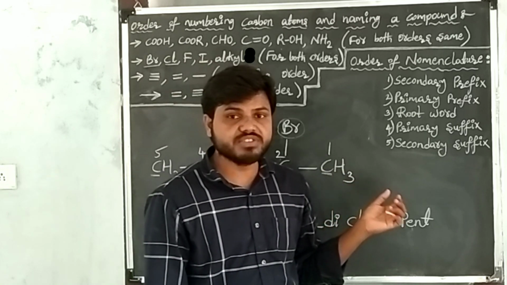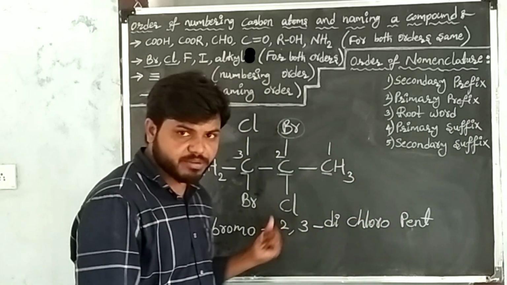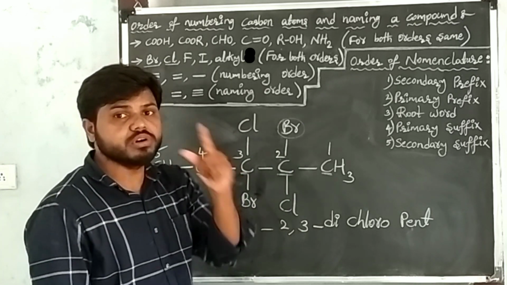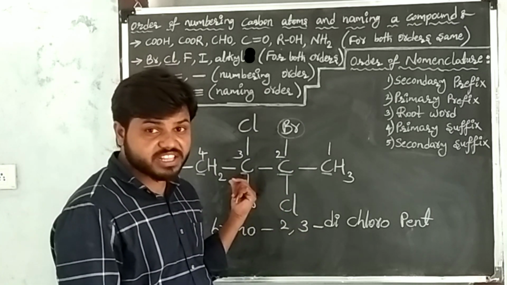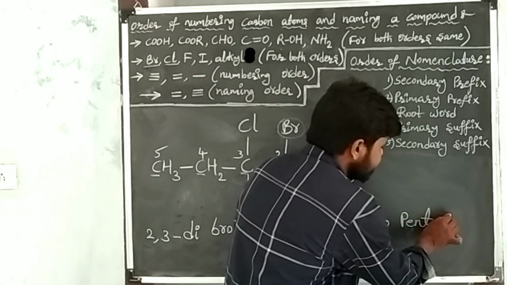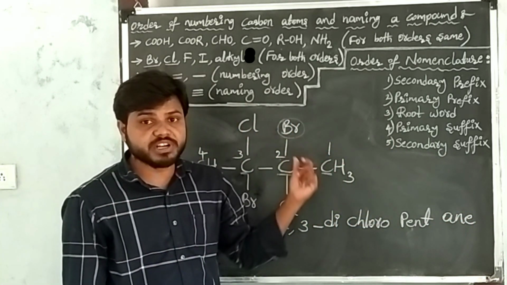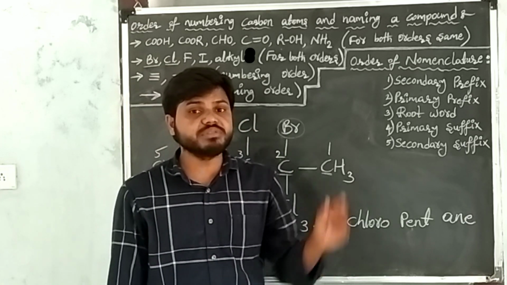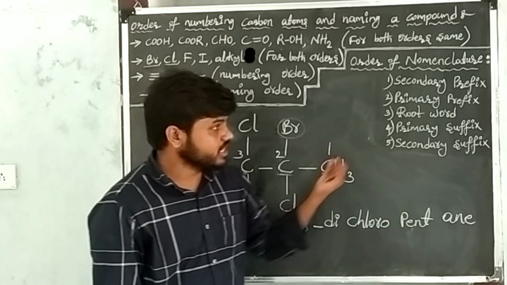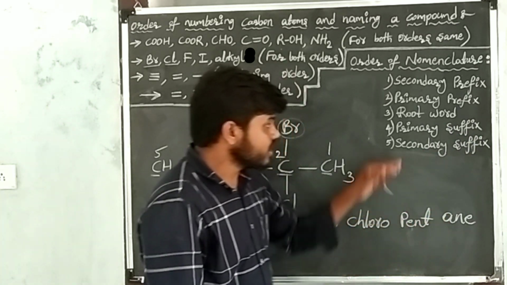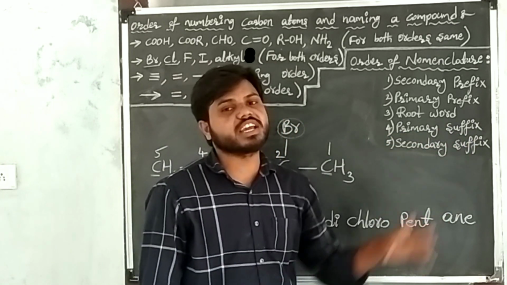Here the primary suffix is single bonds, double bonds, or triple bonds. Between every two atoms in the given carbon compound, single bonds are present. So take the suffix of single bond, that is a. I have written that. After writing the primary suffix, go to the secondary suffix.